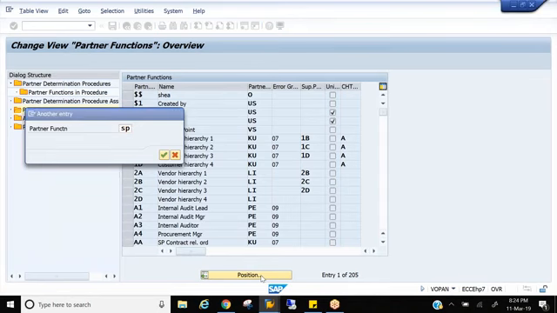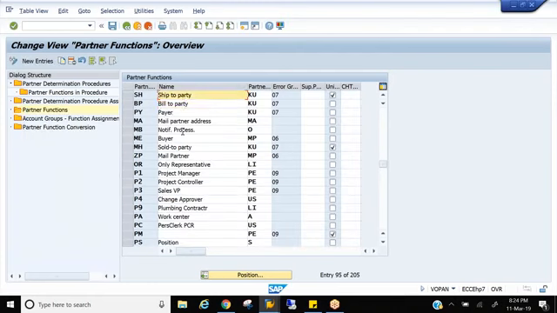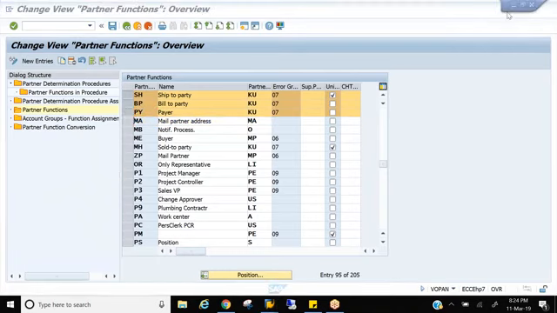Sold to party, ship to party, bill to party, and payer. This is for the customer. So when they ask in the interview, can you tell me some partner functions, they are not expecting you to tell these. These are pretty basic, right? Please don't tell customer partner functions. They are pretty much aware of this. So they are expecting something more.